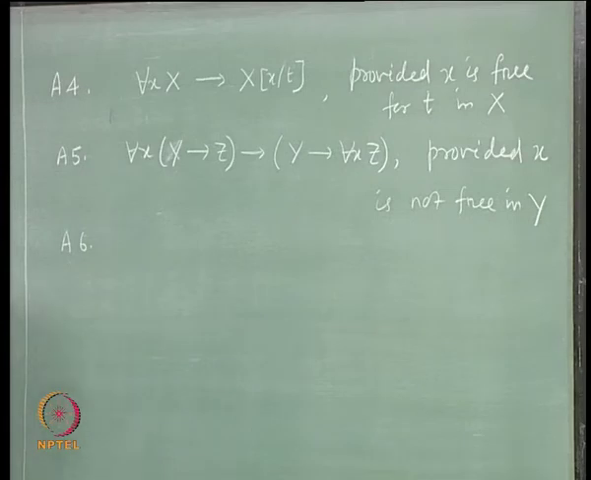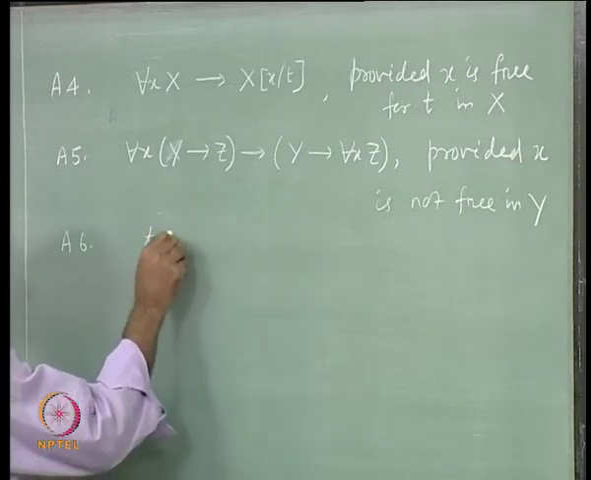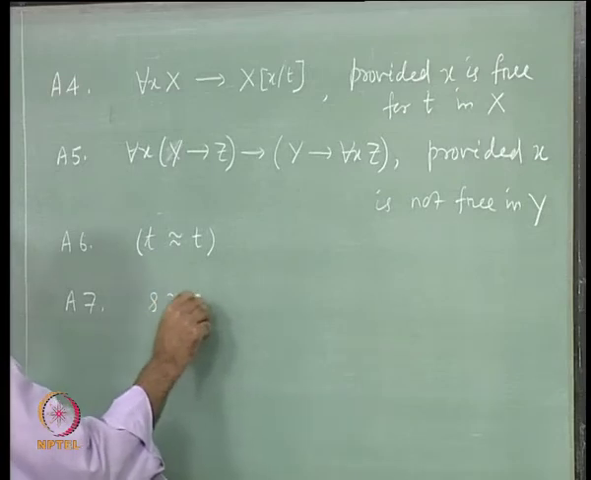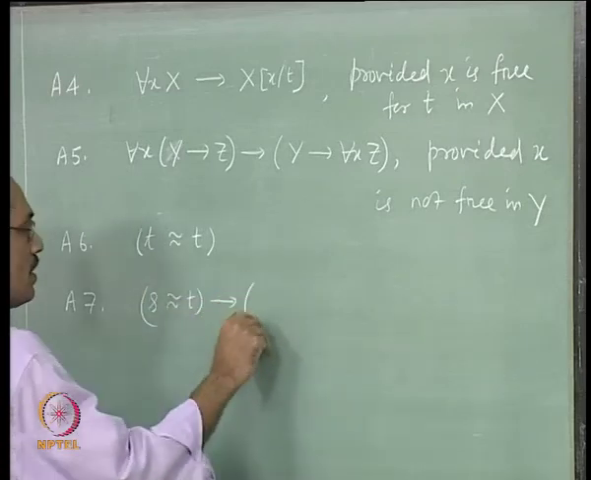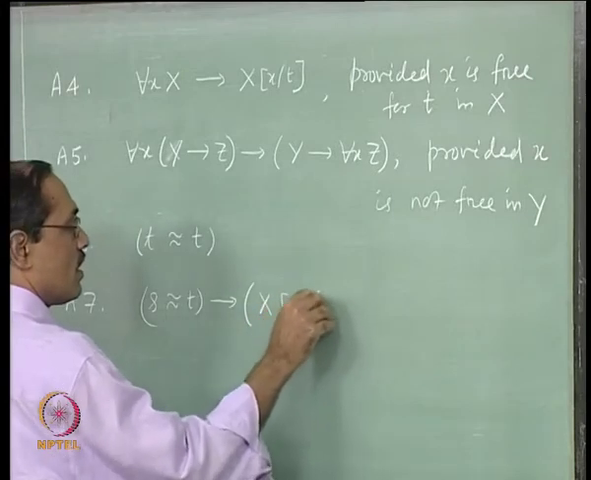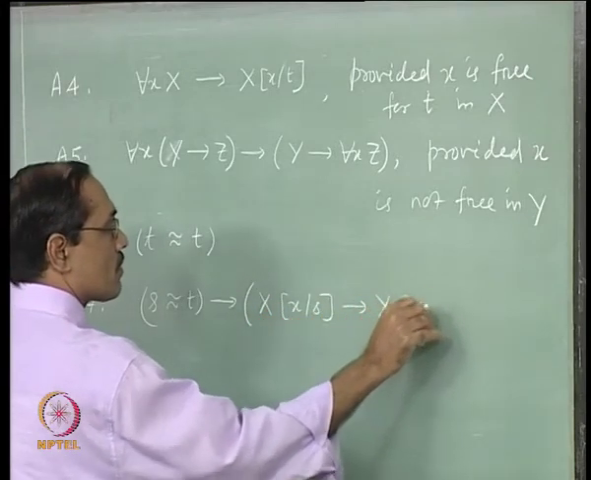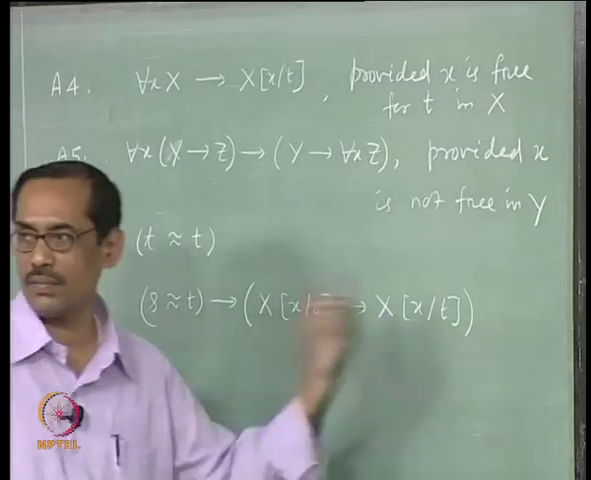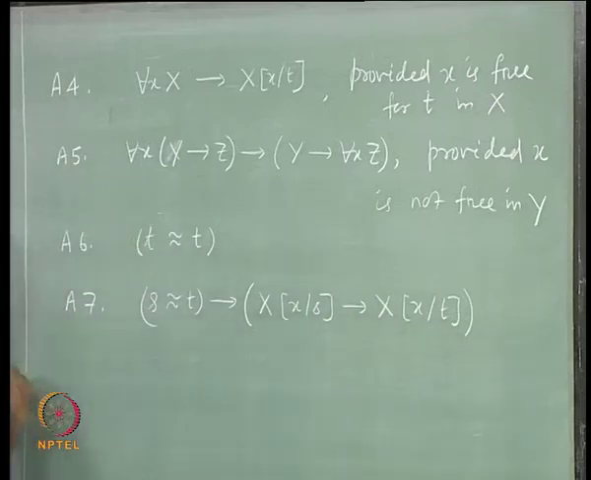Then we should have something for the equality. So, let us write say t is always equal to t, reflexivity, and next we will have s equal to t implies if you have x s then we should get x t. Fine. So, substitutivity remains in the formulas, that is what we wanted. I think that should do.